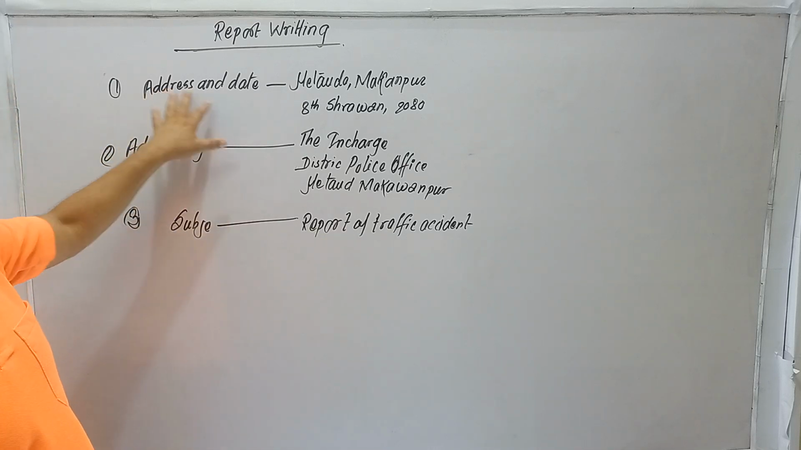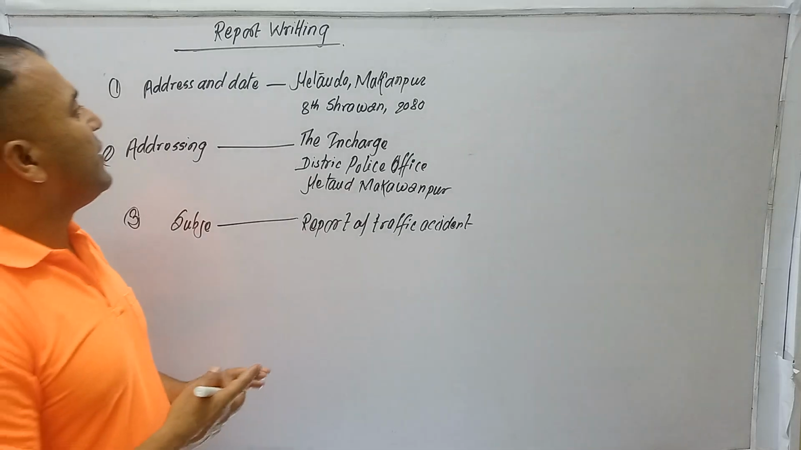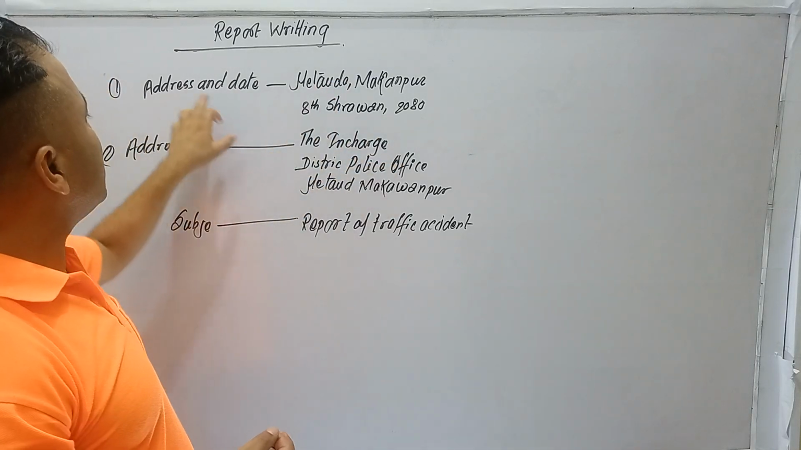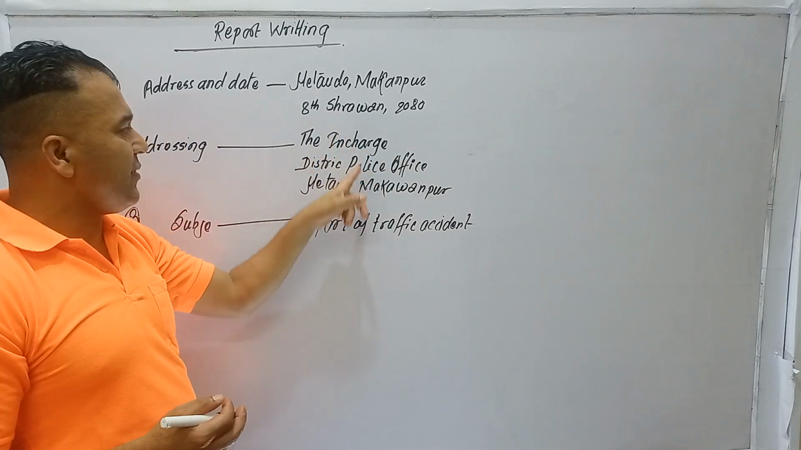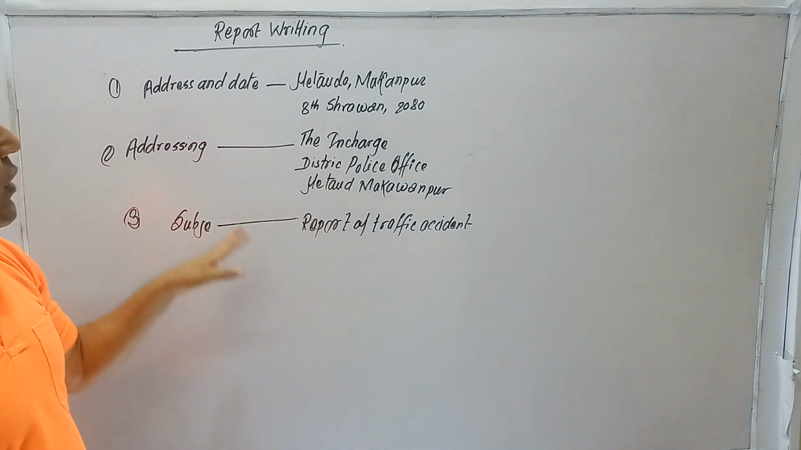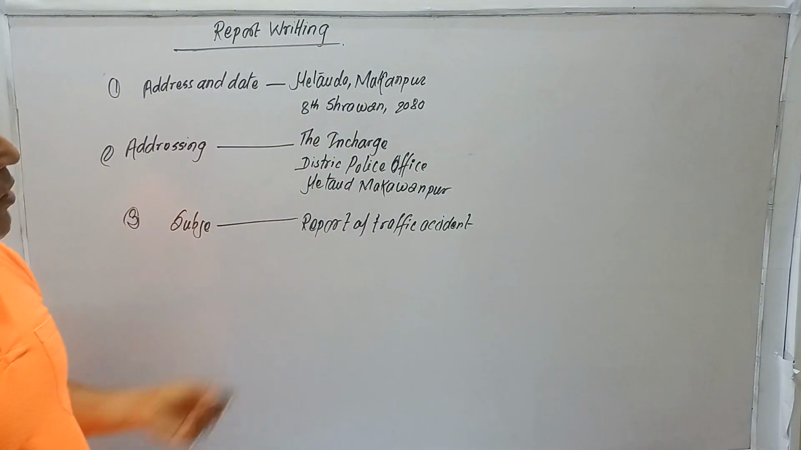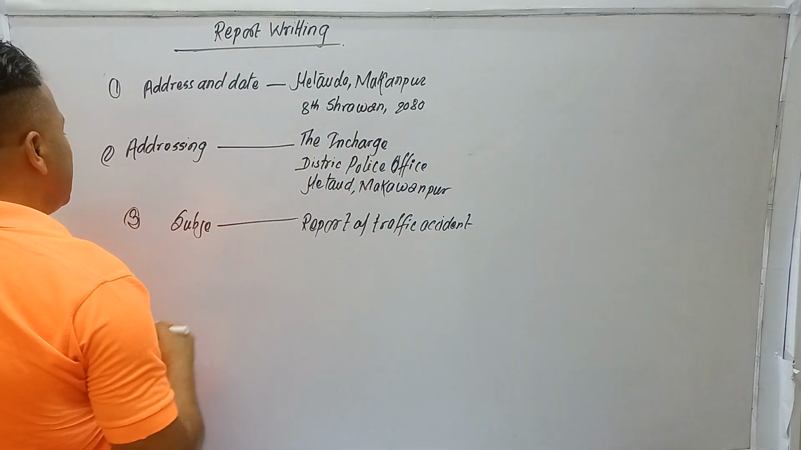And first of all, address and date. Hetauda Makawanpur, both are capital. This is the date. Addressing the in charge, the in charge is also in capital letters: District Police Office, Hetauda Makawanpur, this also. And then